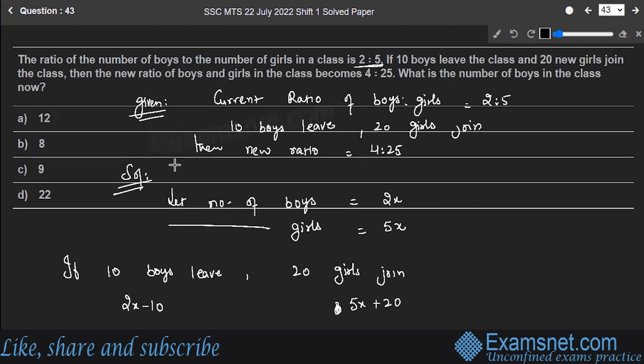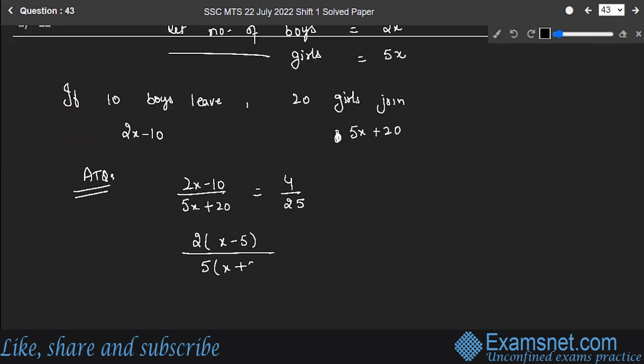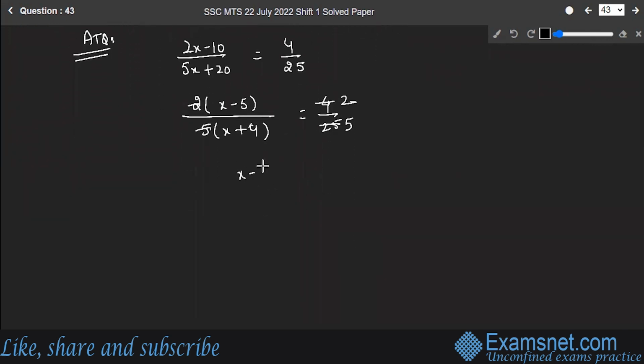The new ratio is 4:25. Then we have to find out the number of boys in the class. So according to the question, (2x minus 10) upon (5x plus 20) is 4/25. So let's take 5 common from the denominator and 2 common from the numerator. (x minus 5) upon (5x plus 4)... they will cancel like this. (x minus 5) upon (x plus 4) is equal to 2/5.